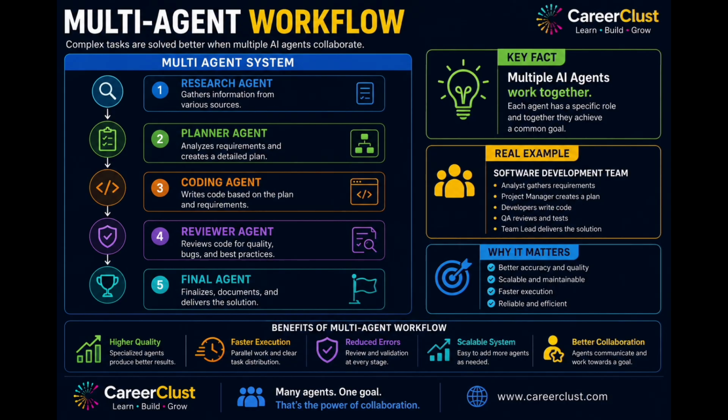One of the most exciting capabilities of LangGraph is support for multiple AI agents working together. Instead of one AI trying to perform every task, each agent specializes in a specific responsibility. One agent researches information, another creates a plan, another writes code, another reviews quality. Finally, a coordinating agent delivers the final result. This is very similar to how a software development team works.